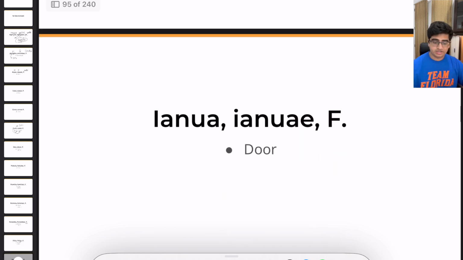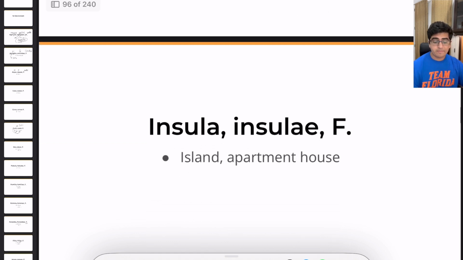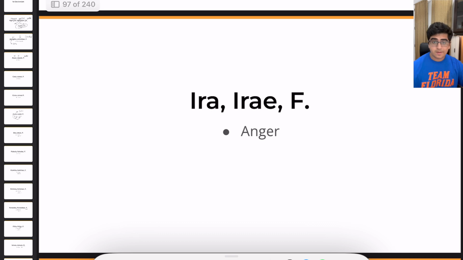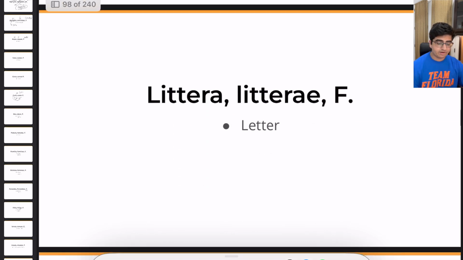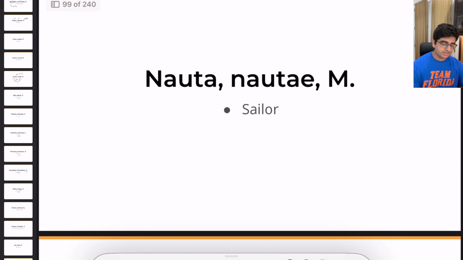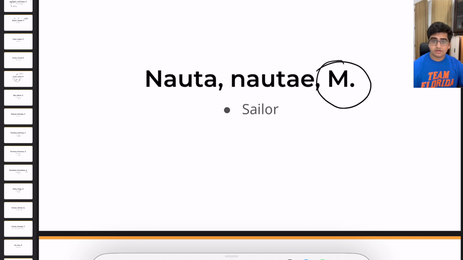Next, we have janua, januae, feminine, meaning door. Insula, insulae, feminine, meaning island. Then we have ira, irae, feminine, meaning anger. Littera, litterae, feminine, meaning letter. Then we have nauta, nautae, masculine, meaning sailor.